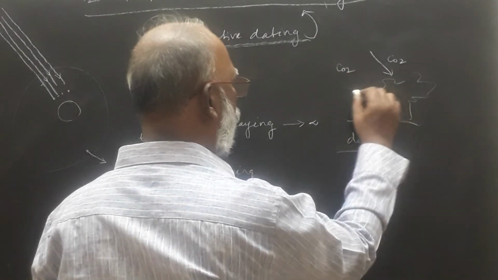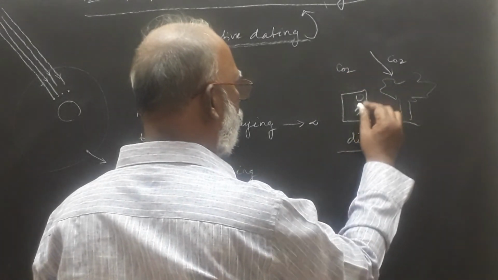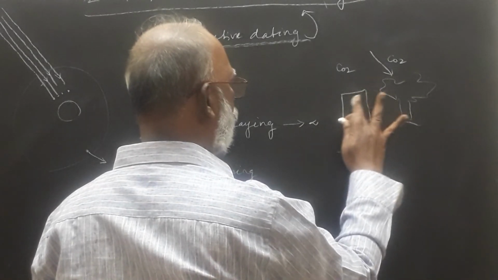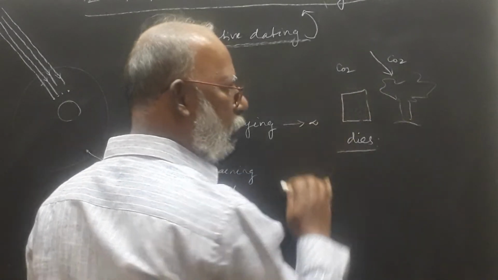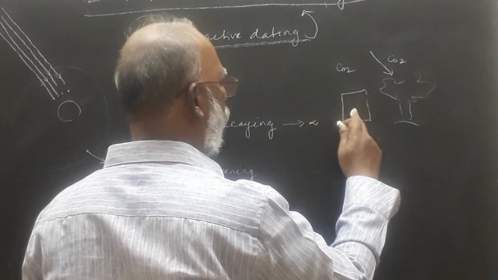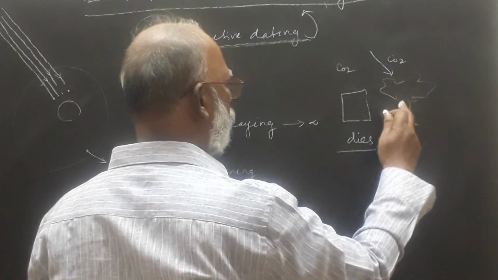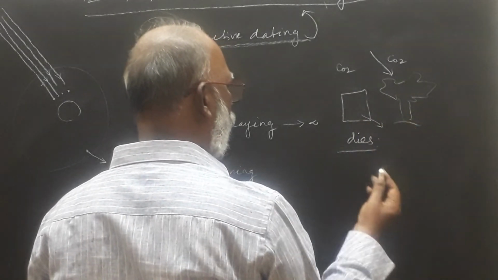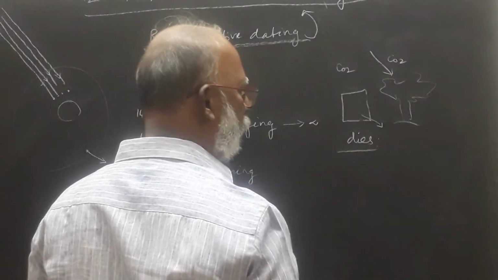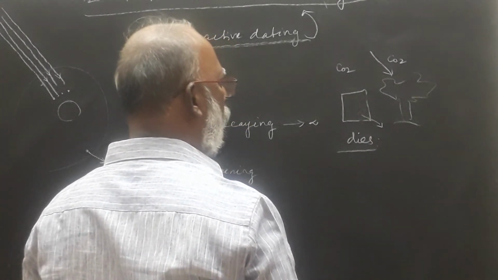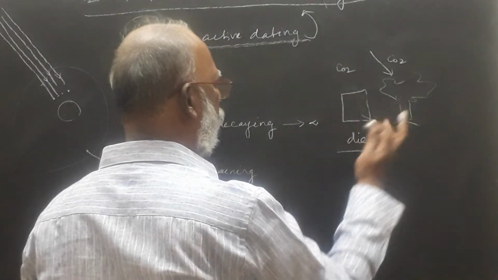Dead man can eat what? Mud. Dead man can eat what? He is no more. He died. Then the trees, we bury the human body or burn the human body. So what? We can't identify the age if you are burning the body.